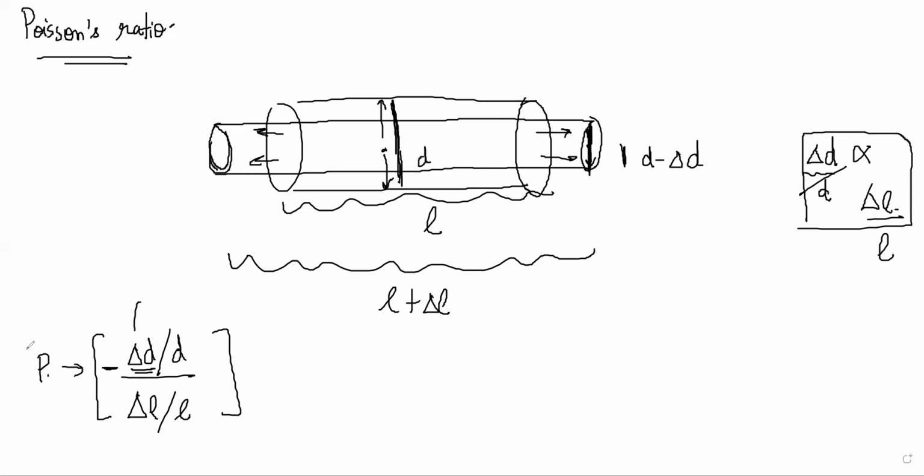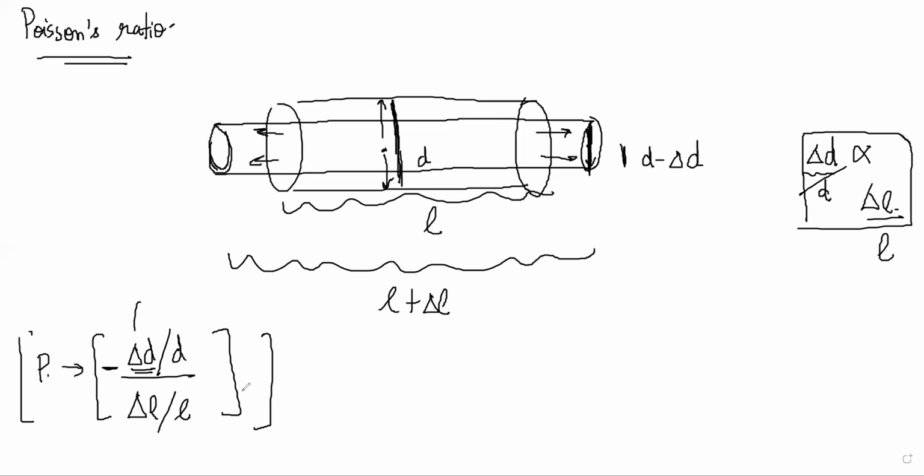That is important. Sometimes questions are asked on this. So keep in mind this last paragraph on what Poisson's ratio is. The fractional change in transverse length, meaning the length perpendicular to the tensile force, is proportional to the fractional change in the tensile strain, or fractional change in the length.